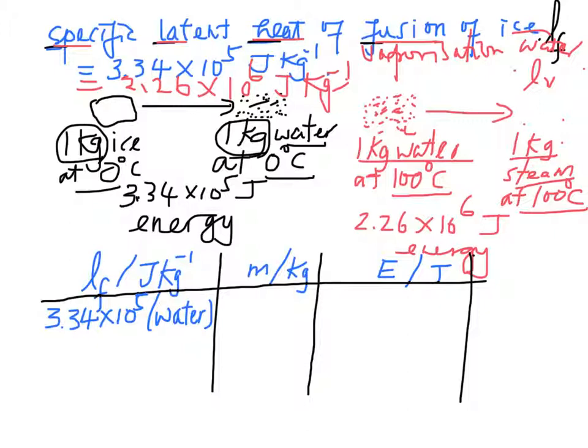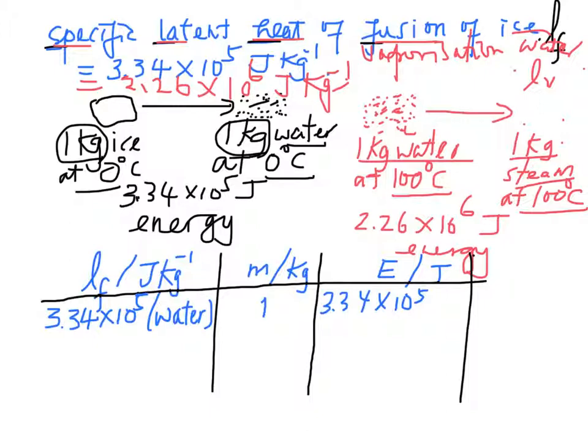From the table below, LF of water is 3.34 times 10 to the power 5 joule per kg. If we want to melt 1 kg of water at its melting point, the energy required is 3.34 times 10 to the power 5 joules. Okay?